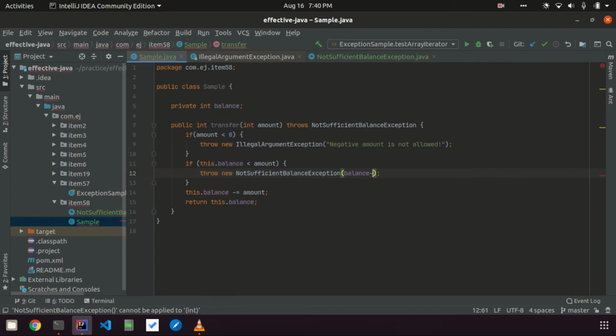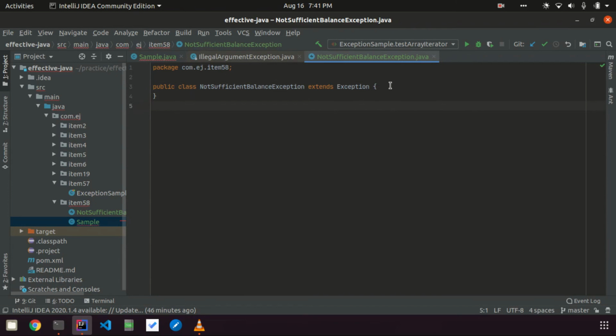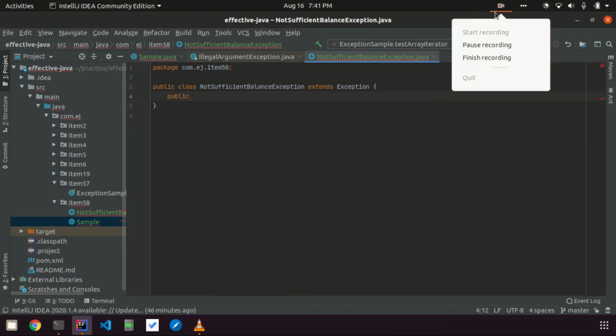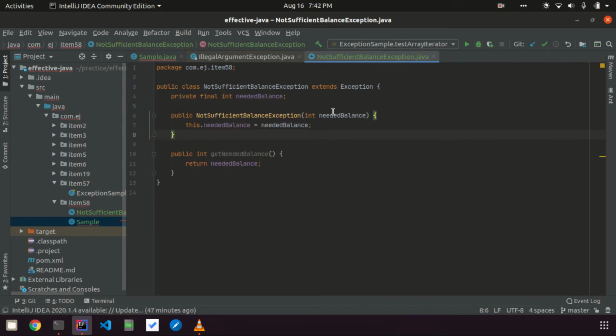So in NotSufficientBalanceException, you can introduce a field for needed balance. Here the consumer of the API can query how much balance is needed to make this API call successful.